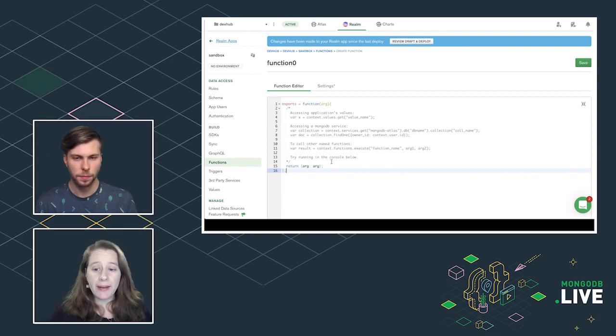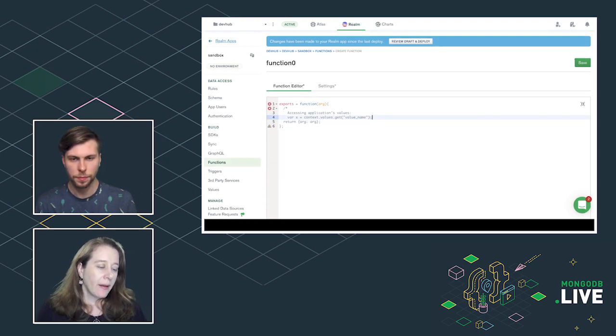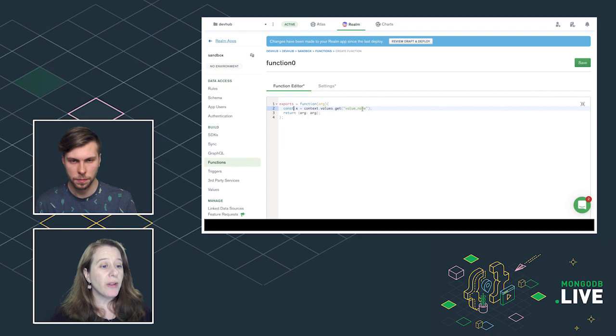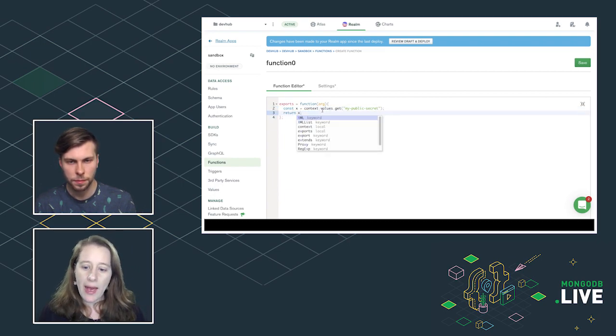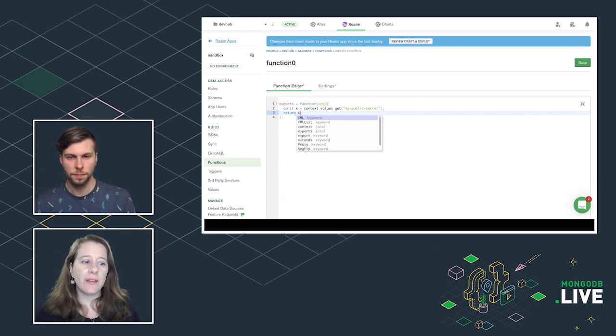Now, there's some boilerplate here, but I can see line 4 is where we can get a value. So I'm just going to delete all of this boilerplate here and delete the first part, and then I've got to change var to const, and put in the right value name, right? My public secret, and then return X, because that's the constant that we had. So did I do that right? Yeah, looks good to me. Great. Now this function just gets the value and returns it.